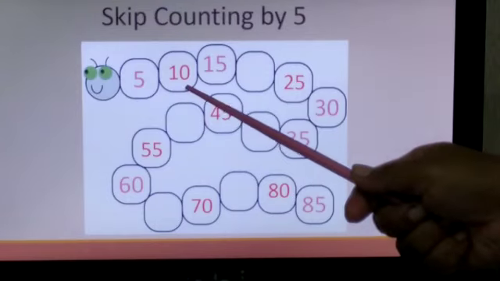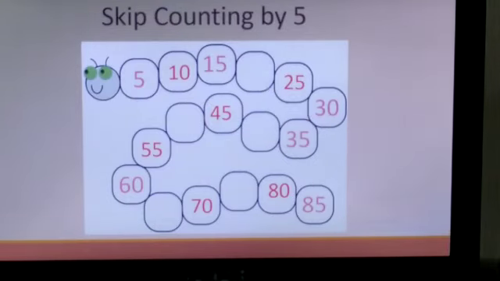The numbers are 5, 10, 15 and after 15 I am going to skip how many numbers? 5 numbers and the answer is 20. Then 25, 30, 35 and again 5 numbers is 40. Then 45 and 50. 55, 60 and 65. And after that 70 and 75 and then 80 and 85. Now I hope all of you have counted the numbers on your fingers and could everybody do it? Okay.